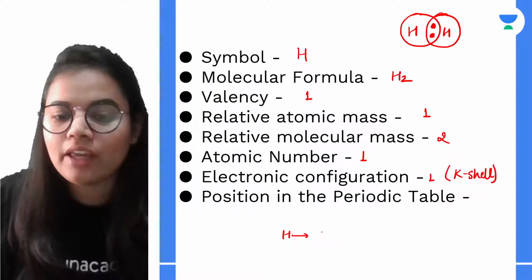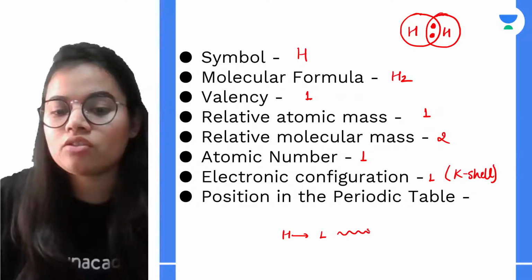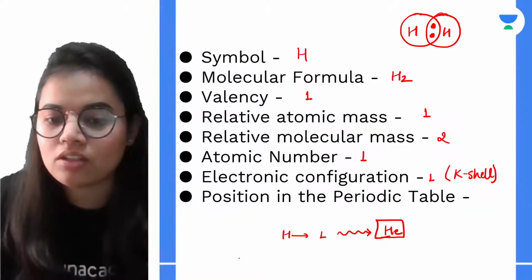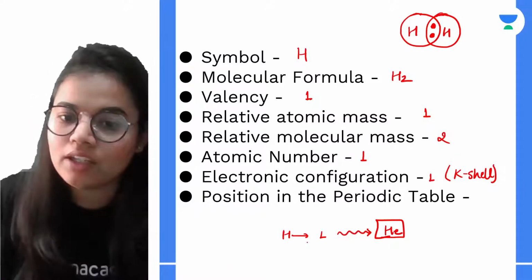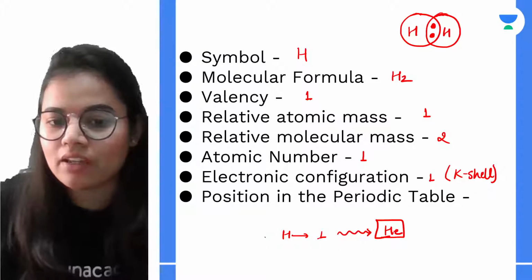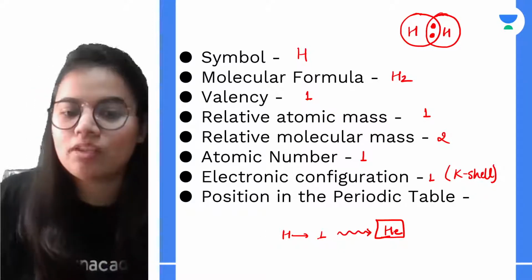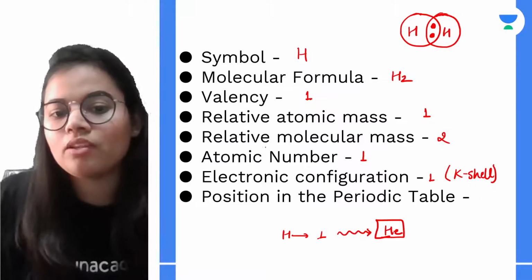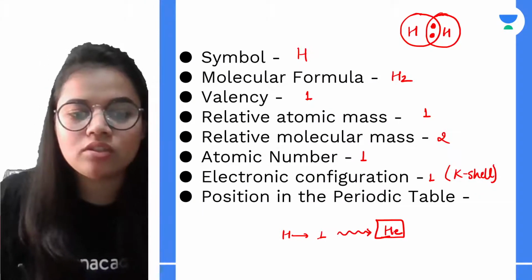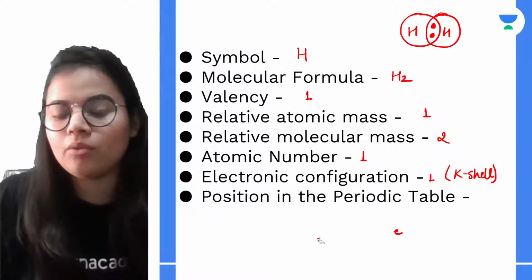It can either take one electron to achieve the nearest noble gas configuration, that is helium, which will be a stable configuration, or it can give one electron to form a cation. So basically it is either taking one electron or giving one electron. That is why the valency is 1. I hope, Samriddhi, you have understood this. If you need some more help, please let me know.